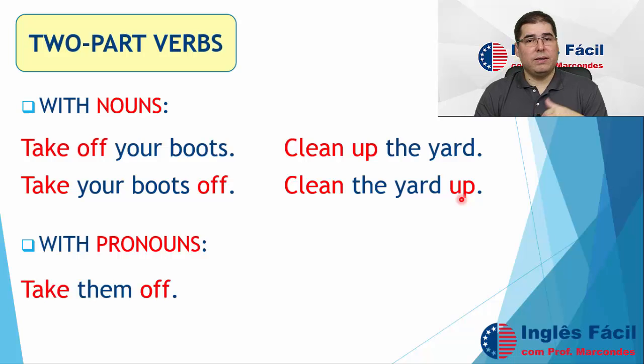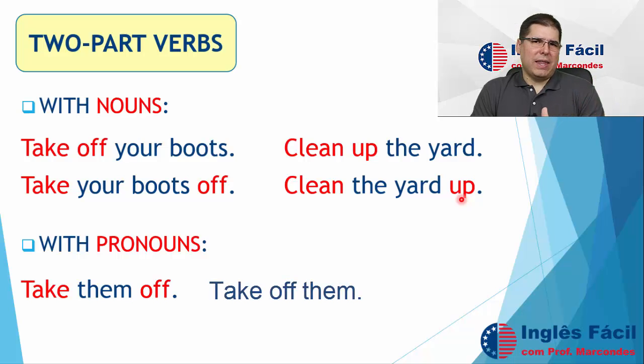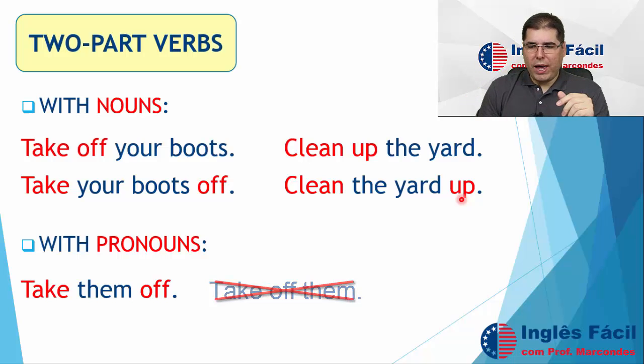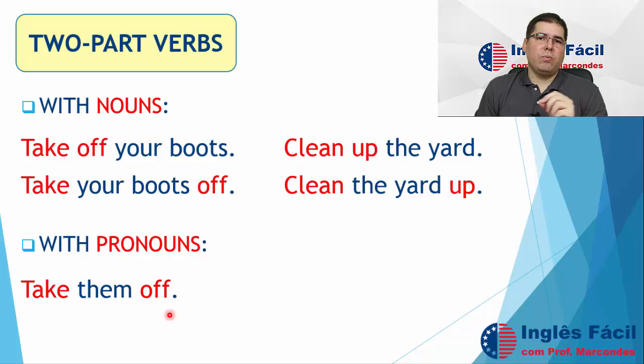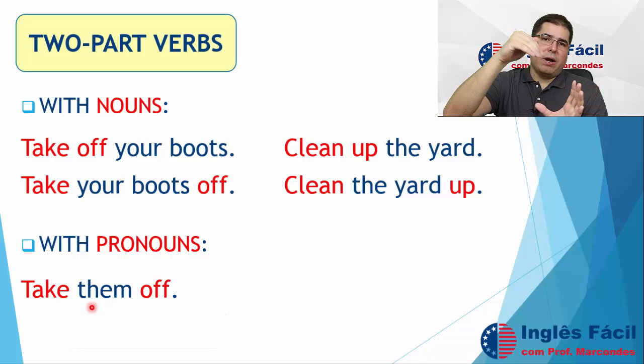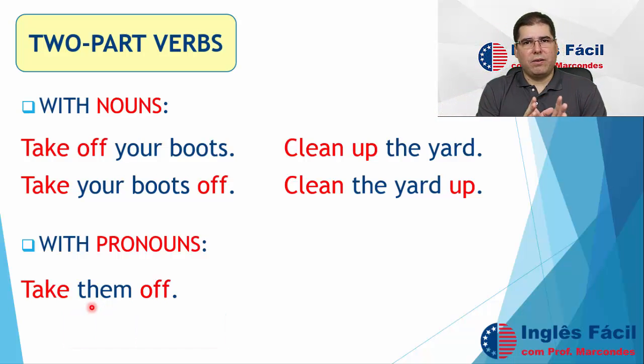For example, take your boots off becomes take them off. I can never say, it's forbidden to say, take off them. No, this is not possible. Only in the middle. So we have to split the two-part verb when we have a pronoun. Them here is an object pronoun, and you can see easily here that in take them off, the pronoun is in the middle of the two-part verb.